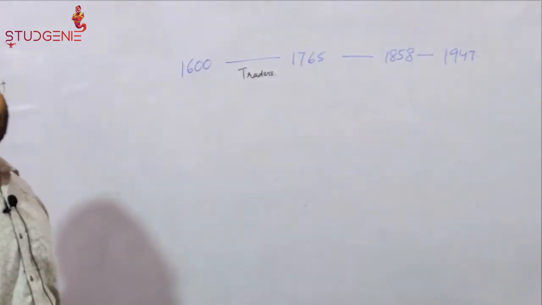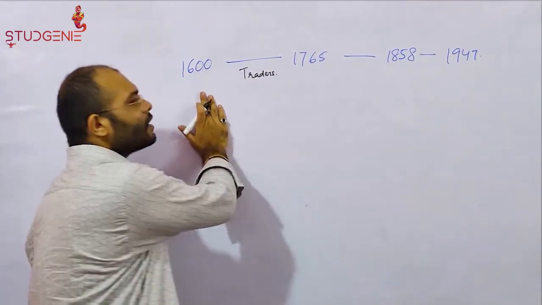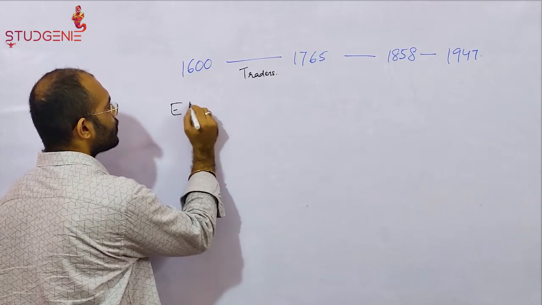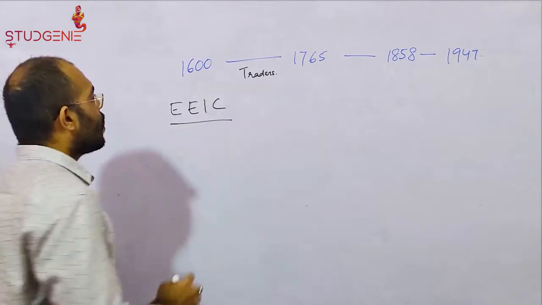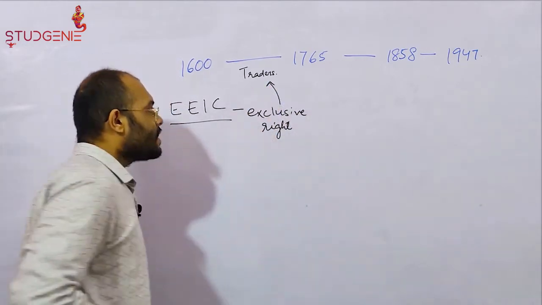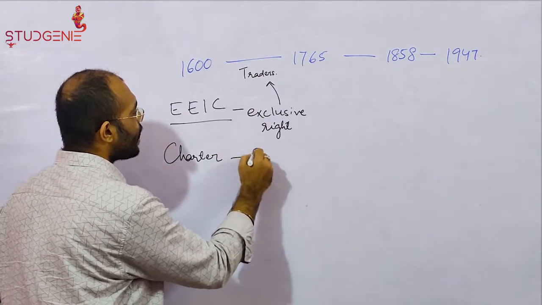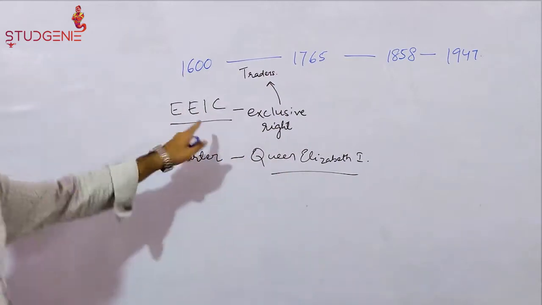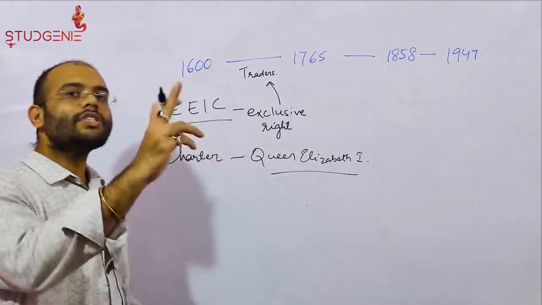So, beginning with 1600, the British arrived in India as traders and they operated merely as traders. Till 1765, the English East India Company had an exclusive right of trading in India, by a charter granted to them by Queen Elizabeth I. Queen Elizabeth I of Britain had granted a charter to the English East India Company, ensuring the exclusive right of the company to trade in India and to function as traders.